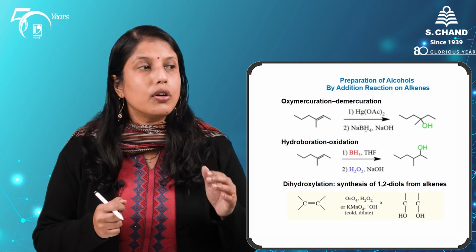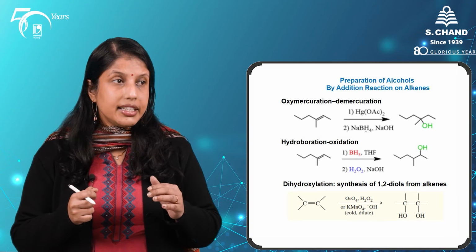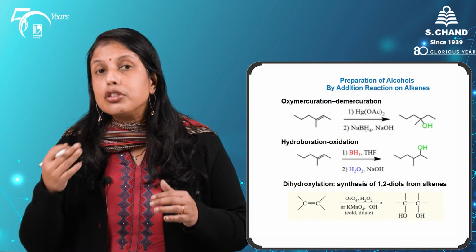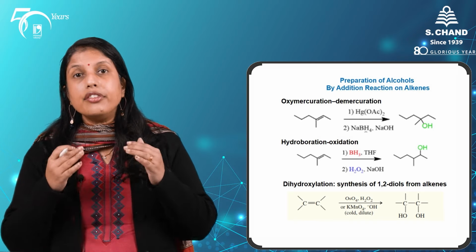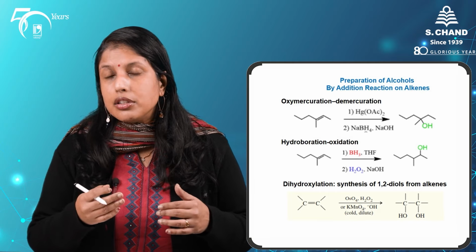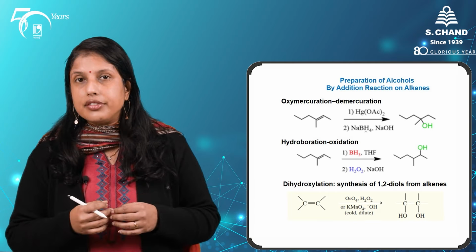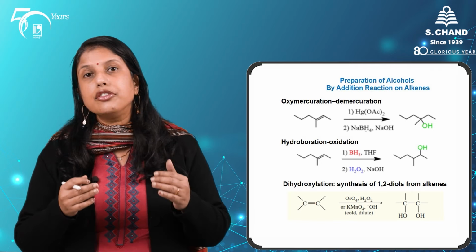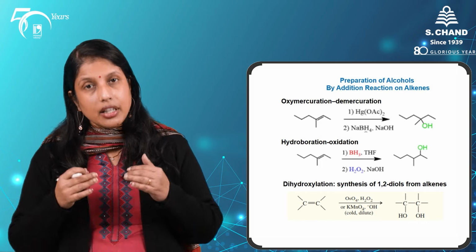Other methods to prepare our alcohols include, for example, the oxymercuration-demercuration of alkenes. This also gives us alcohols, which also follows the Markovnikov selectivity. If we want to prepare alcohols with the anti-Markovnikov selectivity, then we can do so by a hydroboration-oxidation reaction.